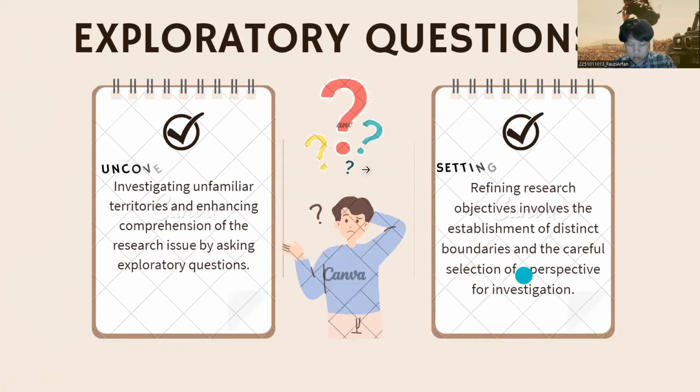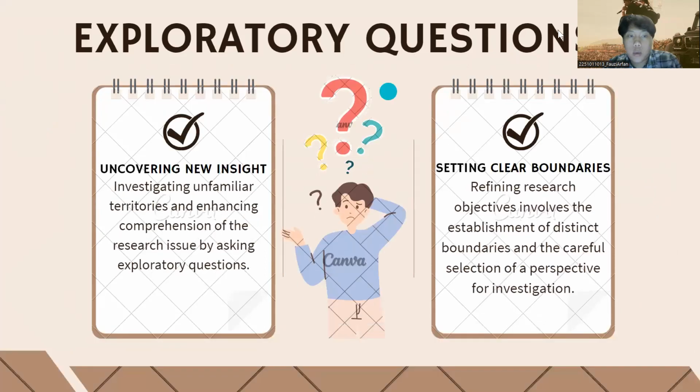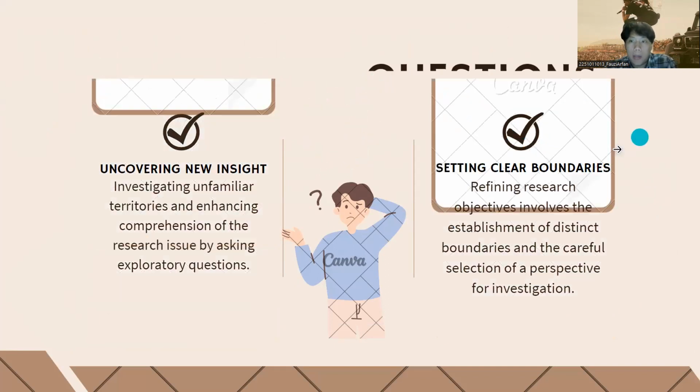Next is exploratory questions. The first one is uncovering new insight, investigating unfamiliar territories, and enhancing comprehension of the research issue by asking exploratory questions. Next is setting clear boundaries. Refining research objectives involves the establishment of distinct boundaries and the careful selection of a perspective for investigation.